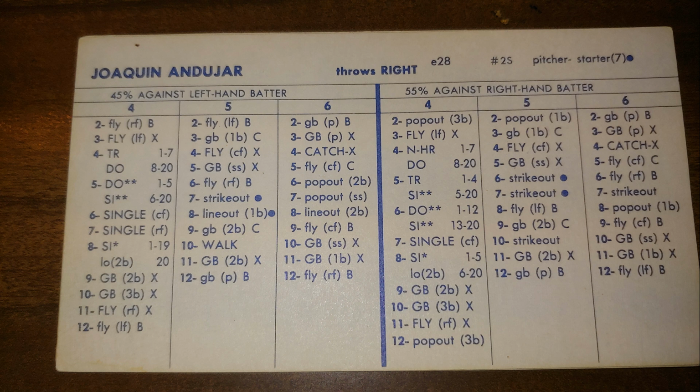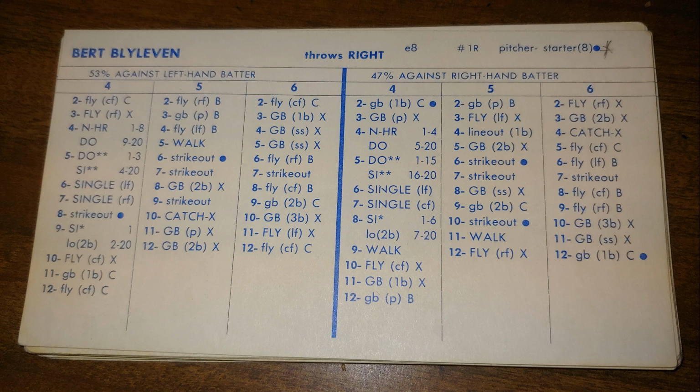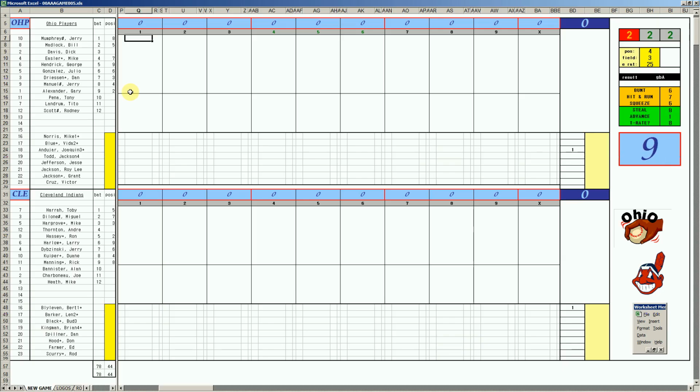And the Indians, they're going to send out Bert Blyleven. We saw him dominate in the wild card game versus the Milwaukee Brewers. Then he had a day off, and in the first 2 games, so he's pitching on 3 days rest today to save Cleveland's season. So really, he did it already. He saved Cleveland's season in that 1 game against the Brewers. He has to do it again. Ohio at Cleveland. Sounds funny, I know. Let's get started from Cleveland.